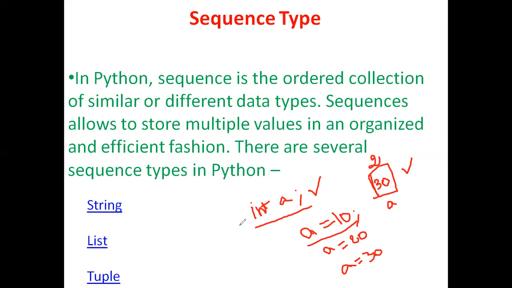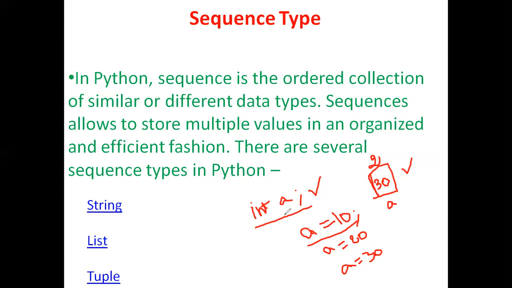So here, if you write int A, then you are allowed to store only one value at a particular point of time. If you are storing multiple values, for example, A equal to 10, A equal to 20, A equal to 30, A equal to 40, then A is not going to store 10, 20, 30, 40. A is initially going to store 10, and if I write A equal to 20, the 10 will be updated with 20. If I write A equal to 30, 20 will be erased and 30 will be updated. And if you write A equal to 40, 30 will be erased and 40 will be stored in the same location.